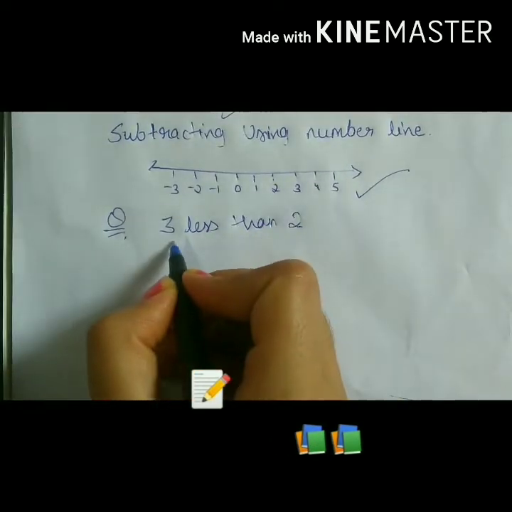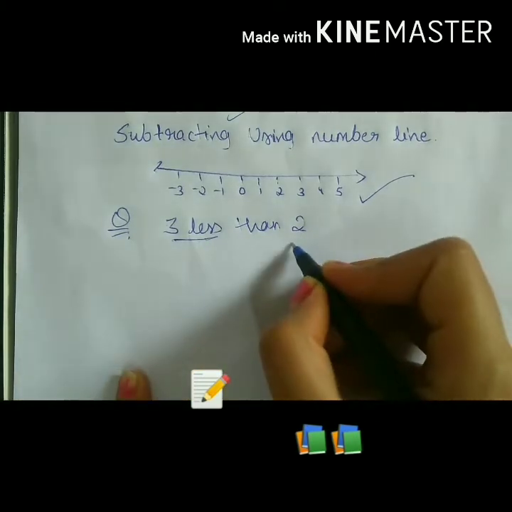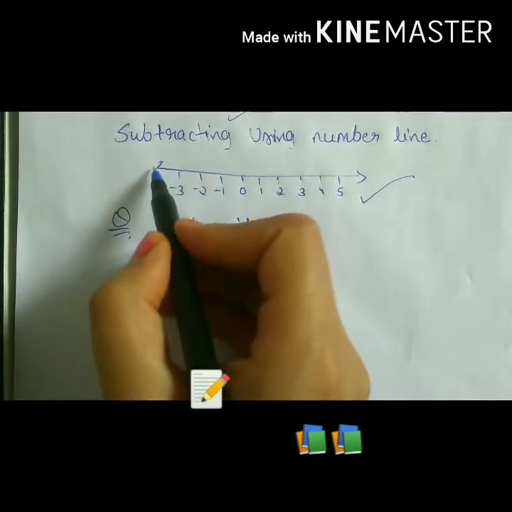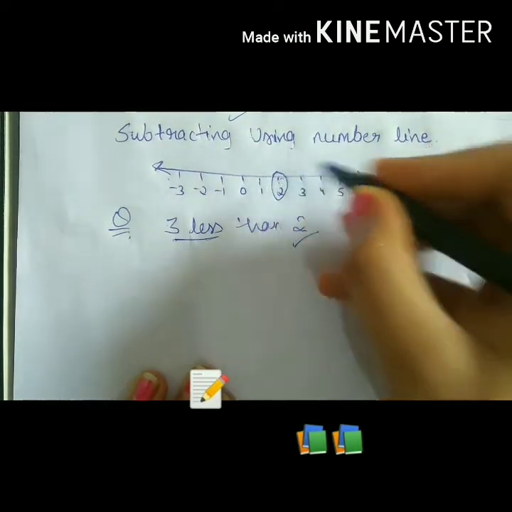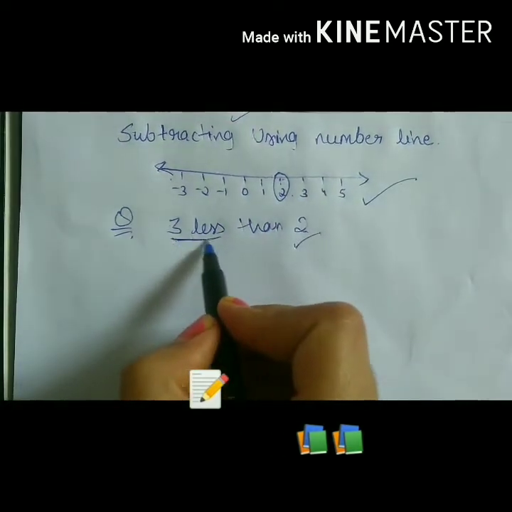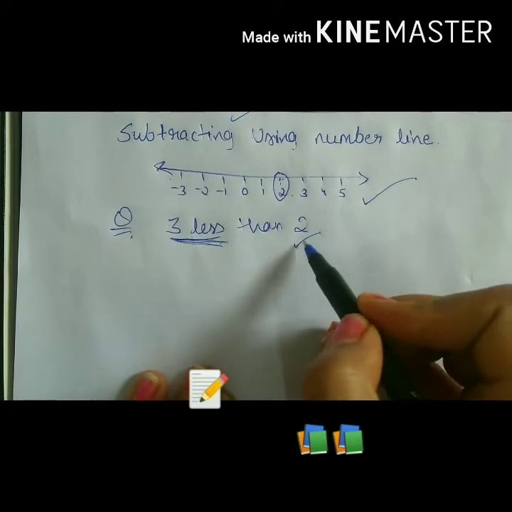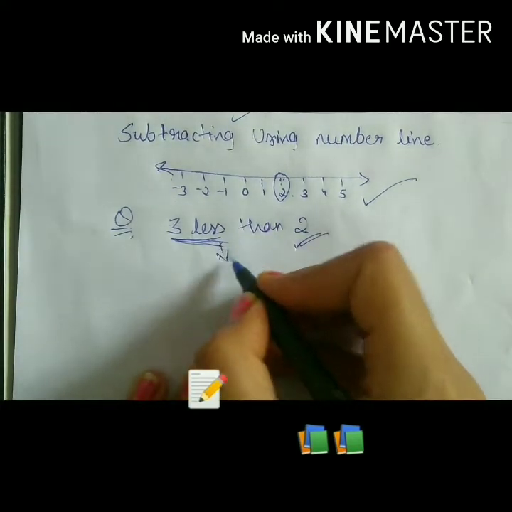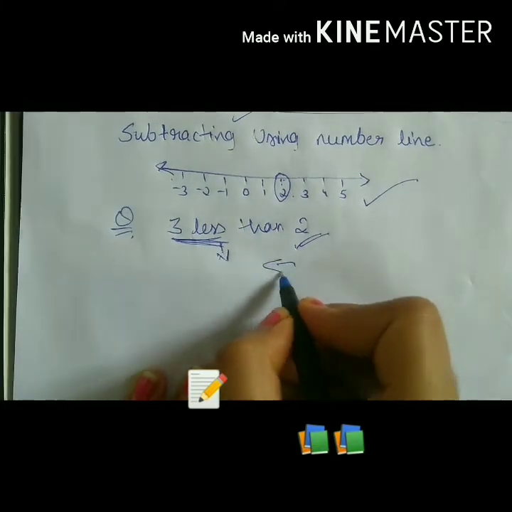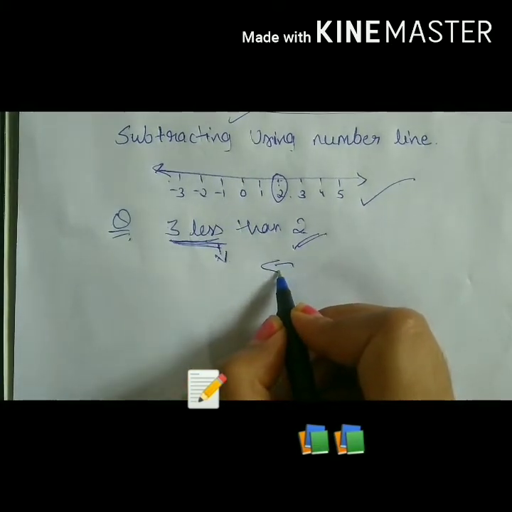What does our question say? 3 less than 2. So in this number line, here it is 2, and from here the question is 3 less than 2. Remember, when the word less is used, we have to move to the left side in the number line.